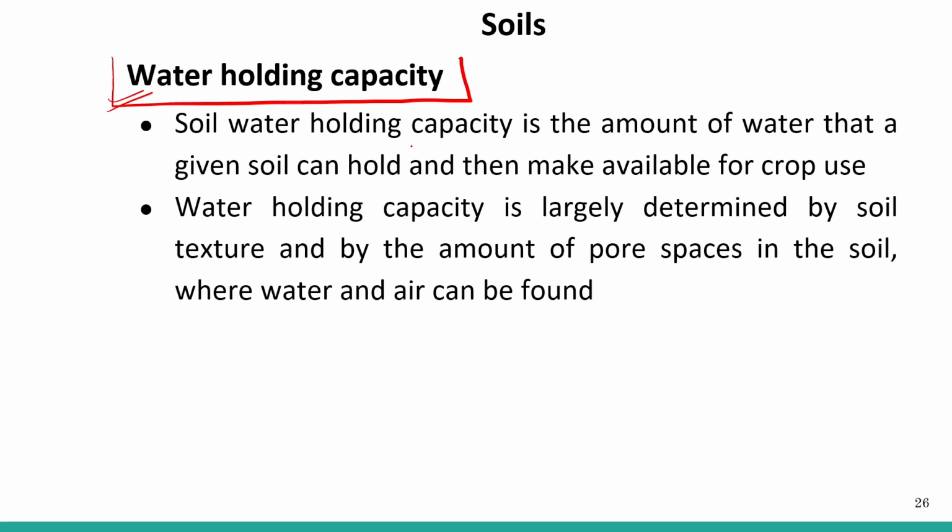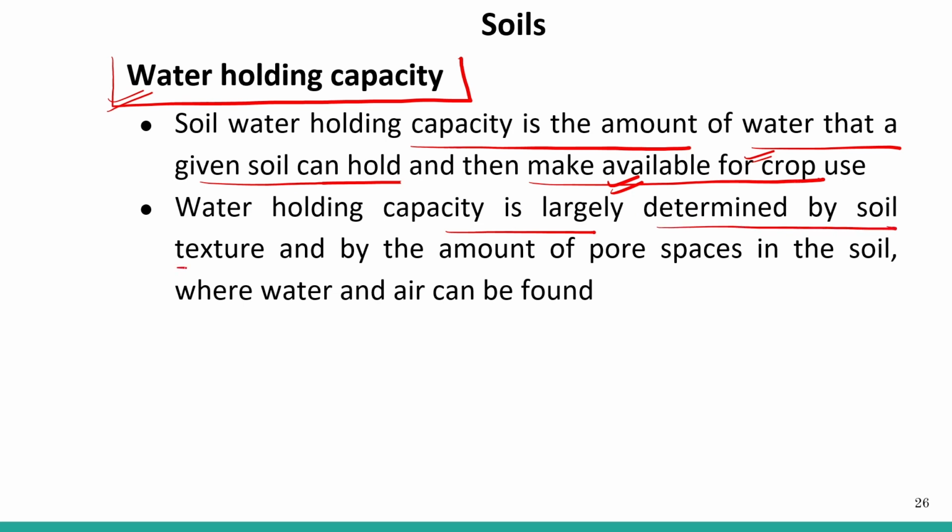Soil water holding capacity is the amount of water that a given soil can hold and then make available to the crop for use. Water holding capacity is largely determined by the soil texture and by the amount of pore spaces in the soil.